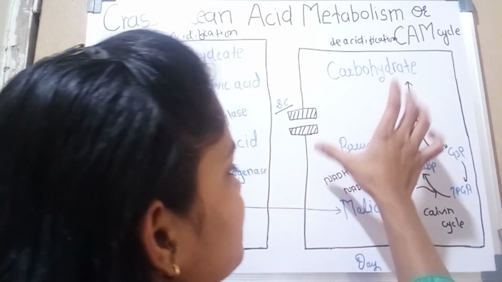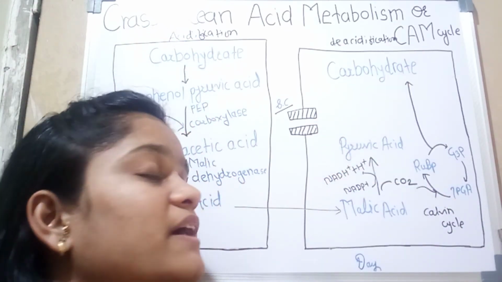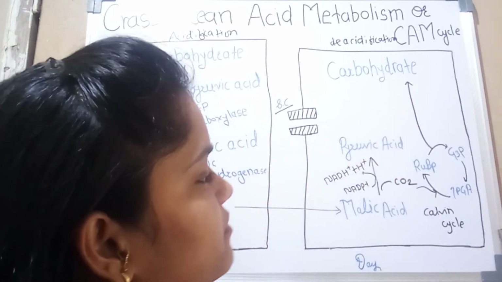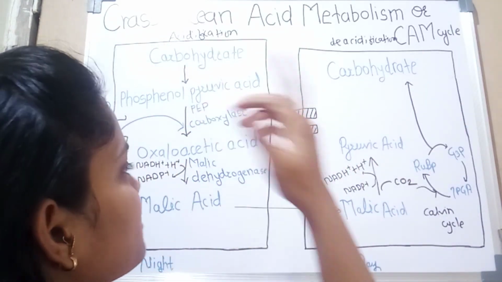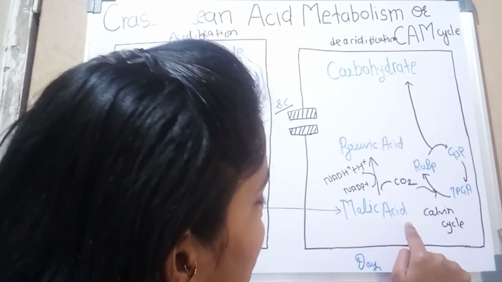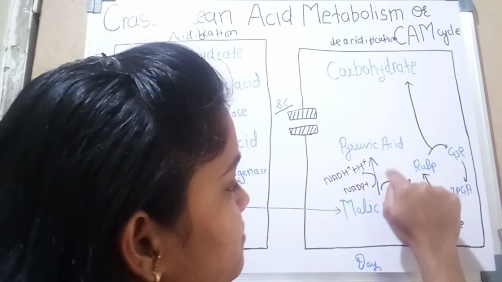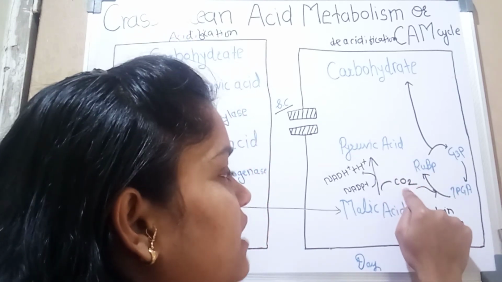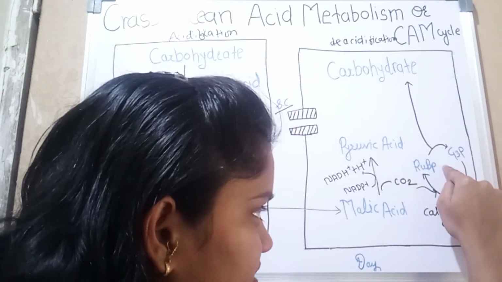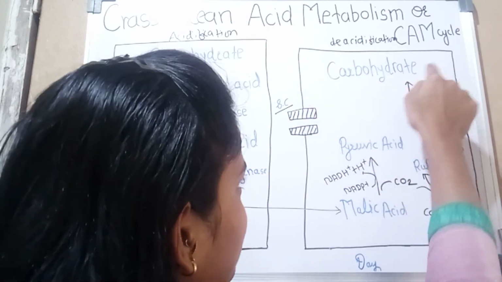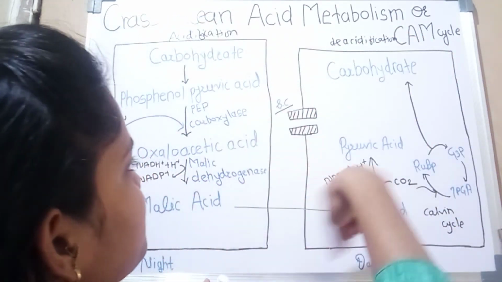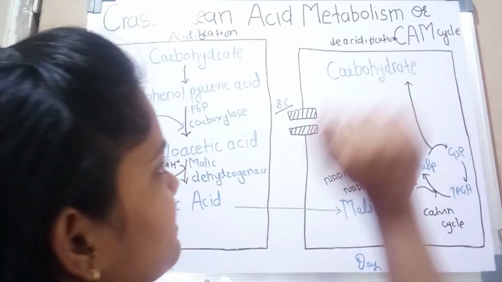When this pyruvic acid is degraded by the mitochondrial citric acid pathway, these pyruvic acids are also responsible for the formation of phosphoenol pyruvate. But the malic acid which is cleaved forms CO2, and this CO2 enters the Calvin cycle and there is formation of carbohydrates. That process takes place during daytime. So that's how there is formation of carbohydrates in the CAM pathway.